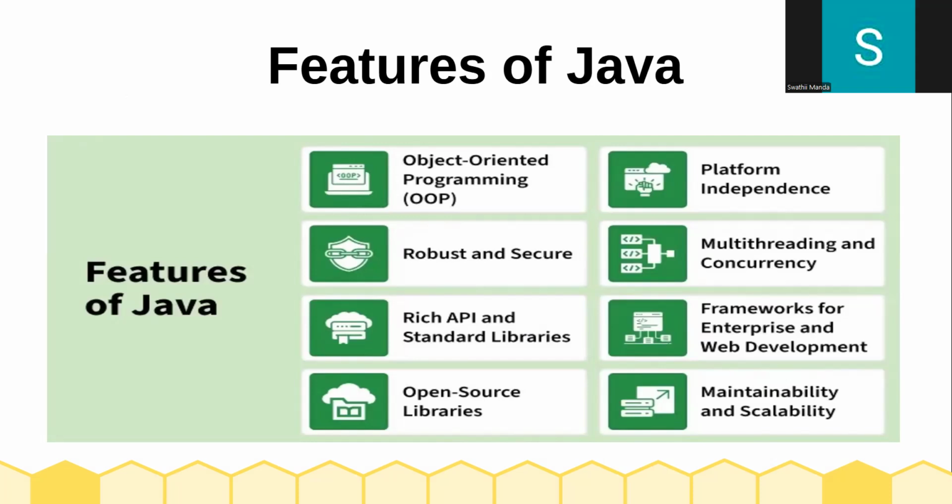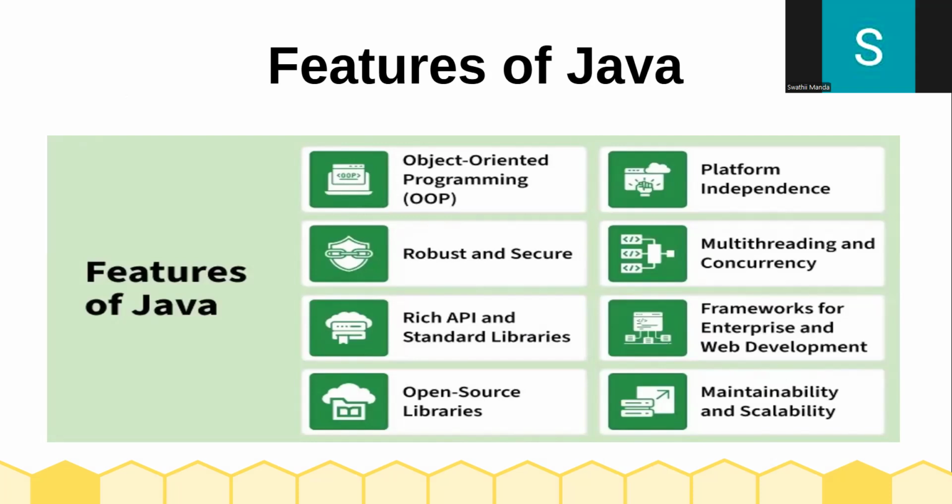What it means is that a Java application running on a Windows laptop, I can also run on a Linux server and also on a Mac operating system. That is the concept, right? I am writing a Java application on one platform and I can also run it on another platform. That is the concept of platform independence.